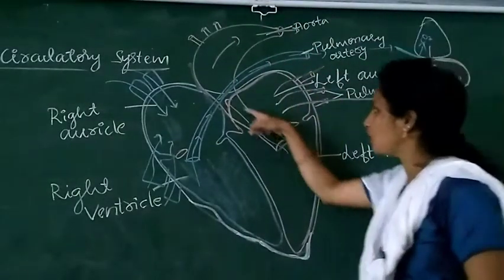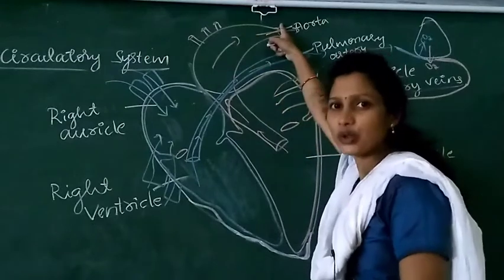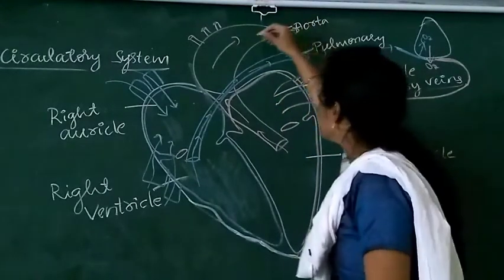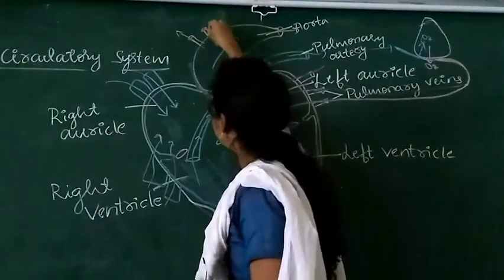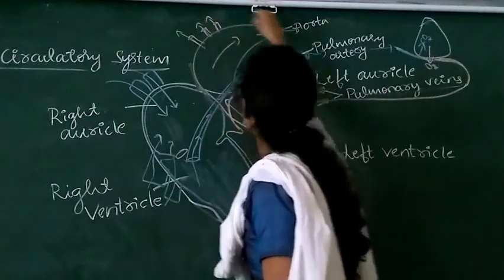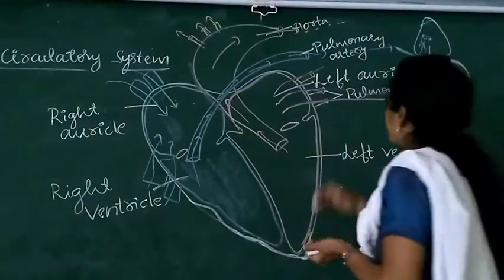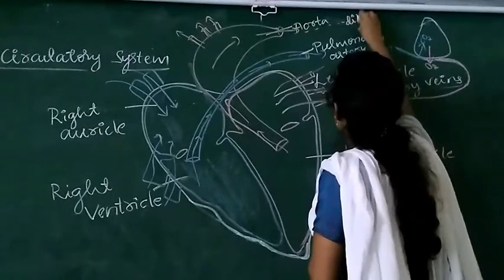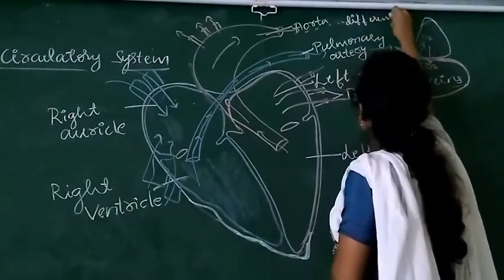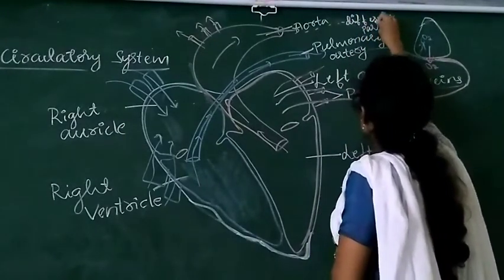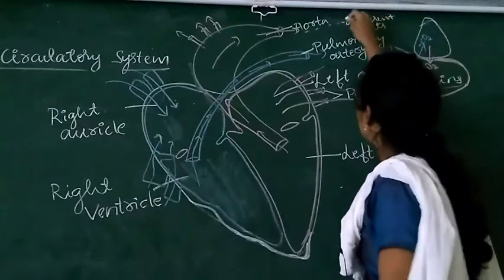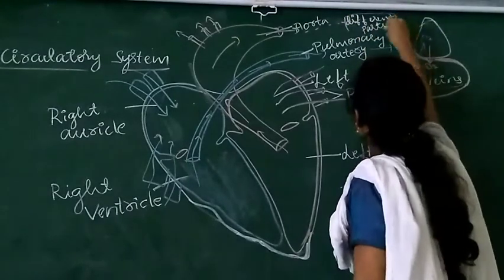Blood goes out of the heart through the aorta. And through this aorta and its branches, oxygenated blood reaches different parts of the body. Here, what happens?